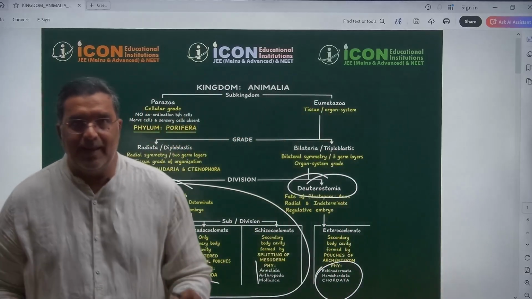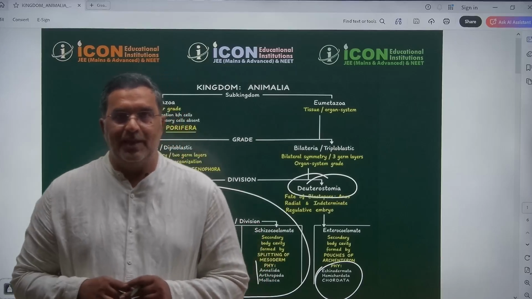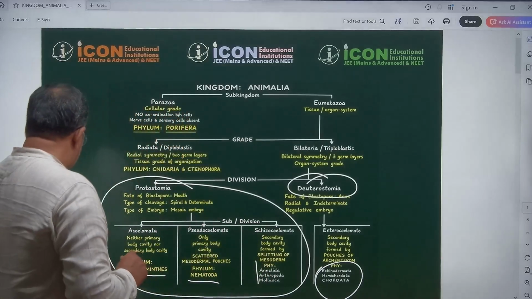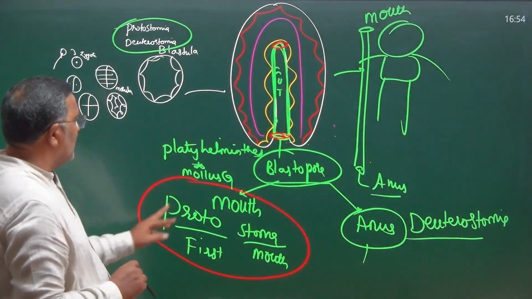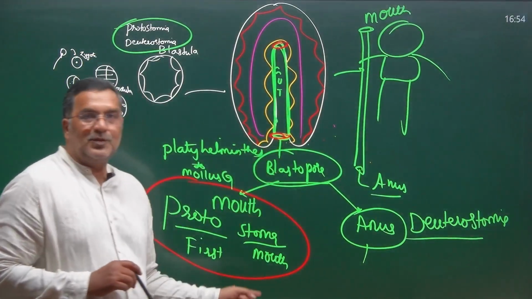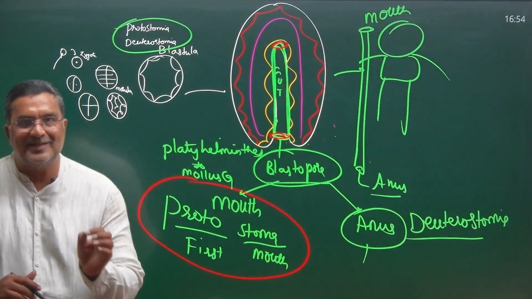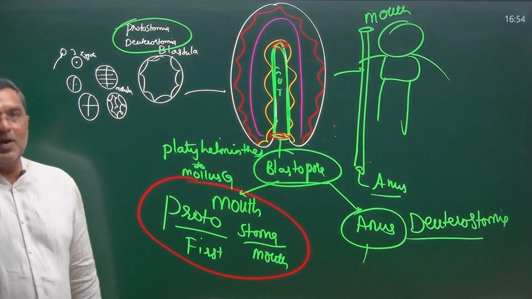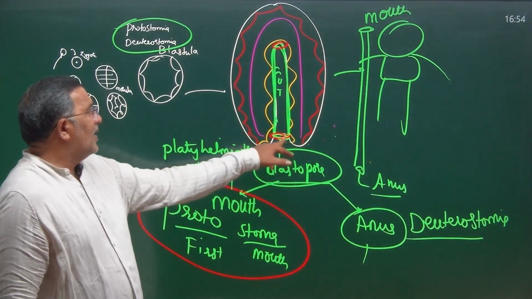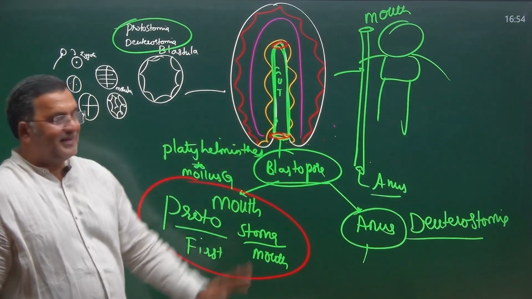So this class is meant for Protostomia and Deuterostomia. Simply, you have to remember: fate of blastopore is mouth, hence called Protostomia. Proto means first, stoma means mouth. So first mouth, opposite end will be anus.